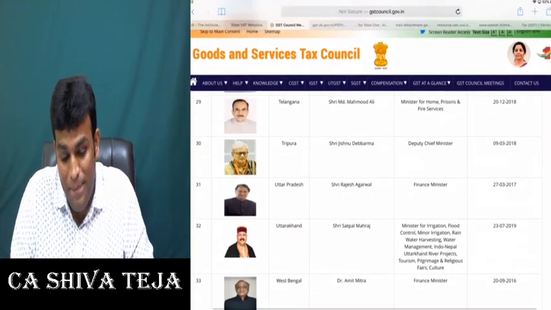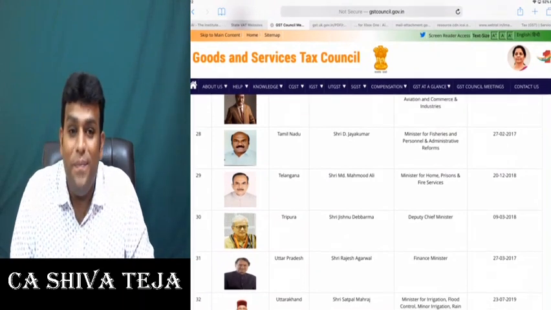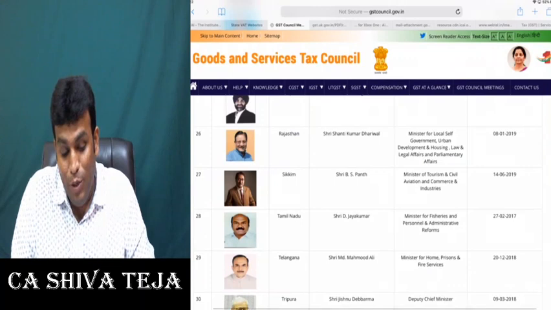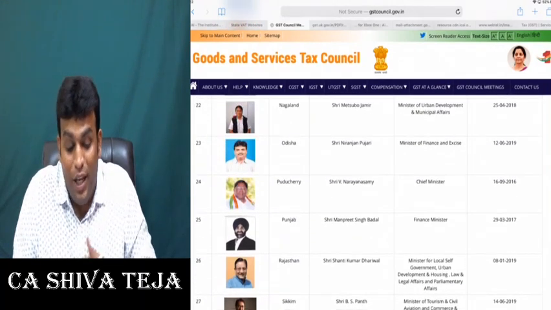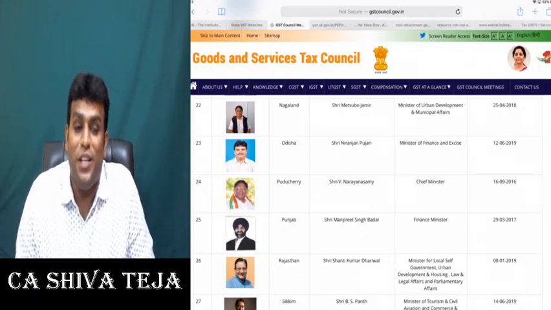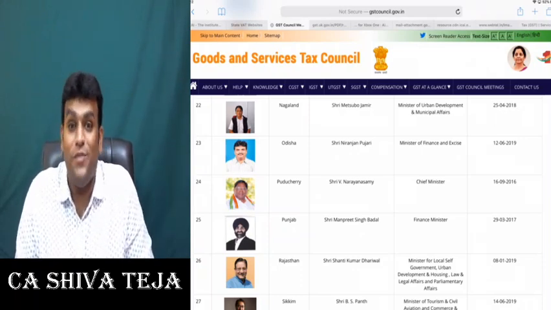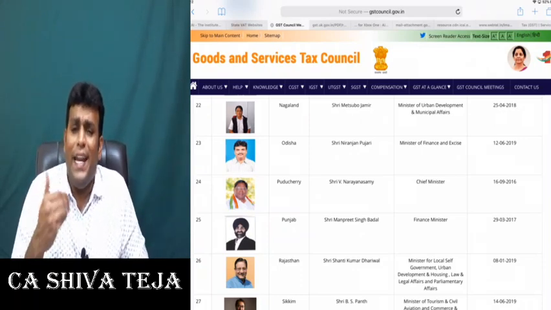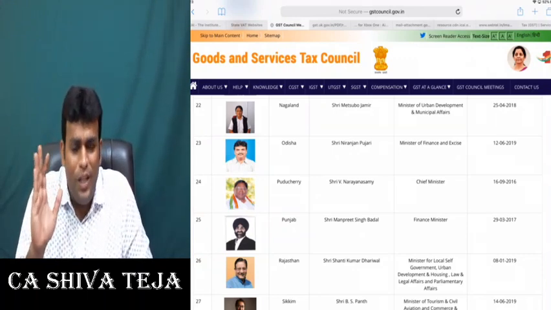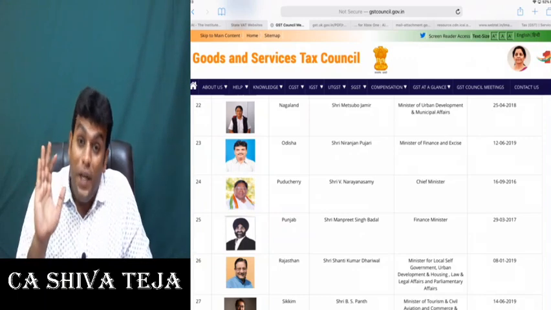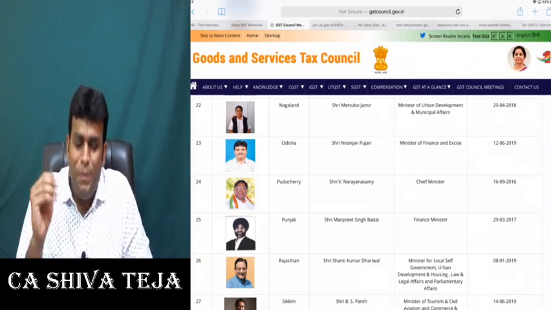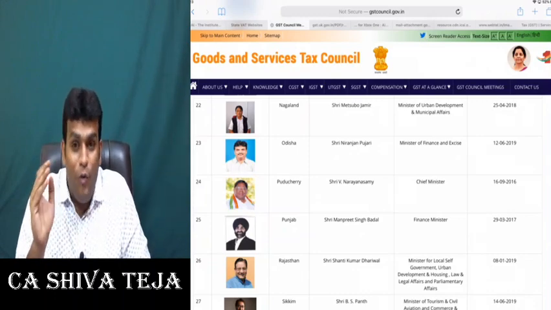In Tripura, it is the Deputy Chief Minister. In Puducherry, Mr. Narayan Swamy is the Chief Minister. That is what I was emphasizing, because in the exam many write every state finance minister. That is absolutely wrong. It is every state representative, and out of that, one will act as vice chairman.